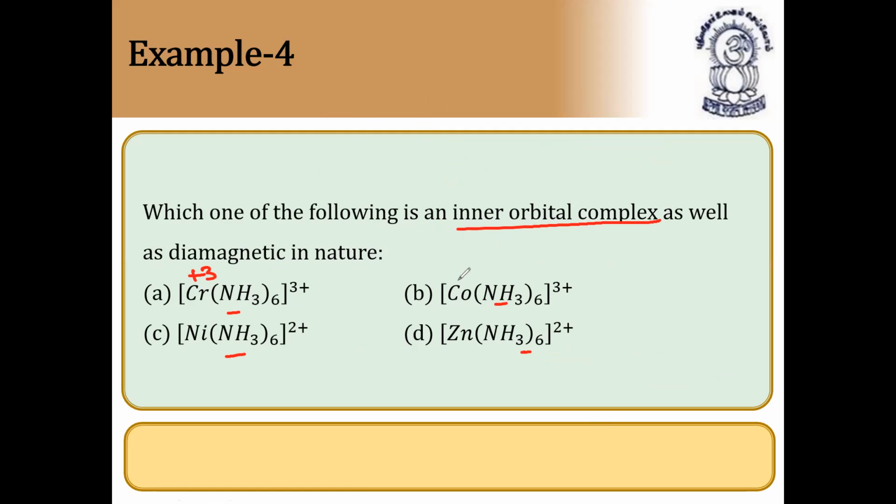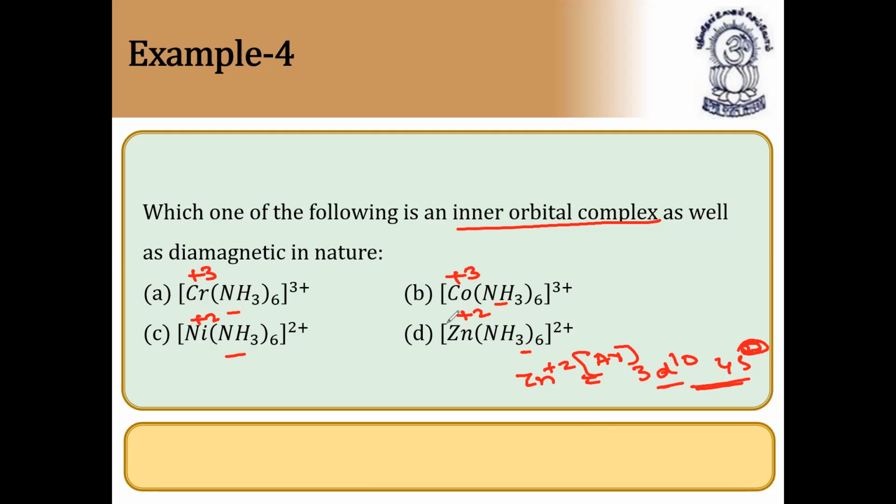It is +3 here for cobalt, again +3 here, nickel is +2, and zinc is +2. The oxidation states of the metals are already given, so we can find the answer straight away. Zn +2 means what? Zinc is argon 3d10 4s2. In the +2 state, 4s2 becomes 4s0, so 3d10 has all electrons paired.